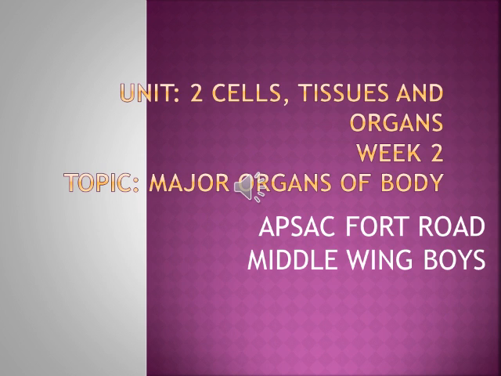Last week we started the chapter Cells, Tissues and Organs, and in the previous week you covered the topics: life processes, the difference between plant and animal cells, and the structure and function of the light microscope. This week, we will discuss the major organs of the body.